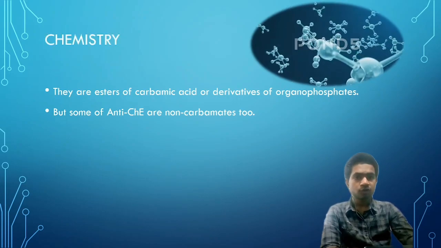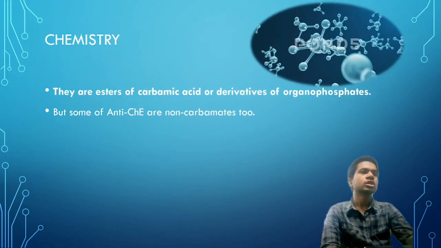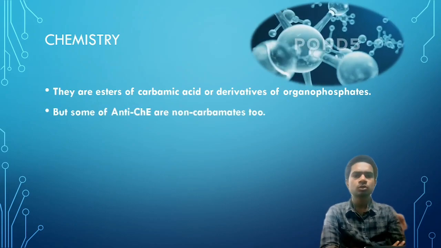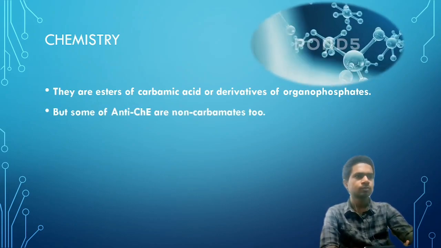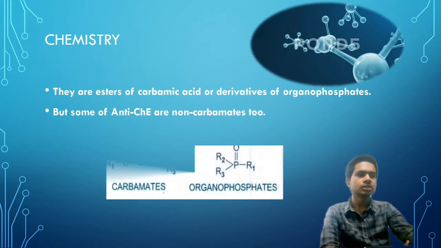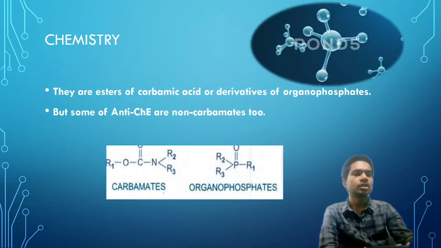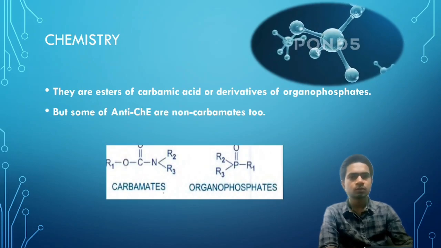They are esters of carbamic acid and derivatives of organophosphates, but some of anti-CHEs are non-carbamates too. So you can clearly see that carbamates and organophosphates are labeled accordingly, and here clearly their structures are also given.